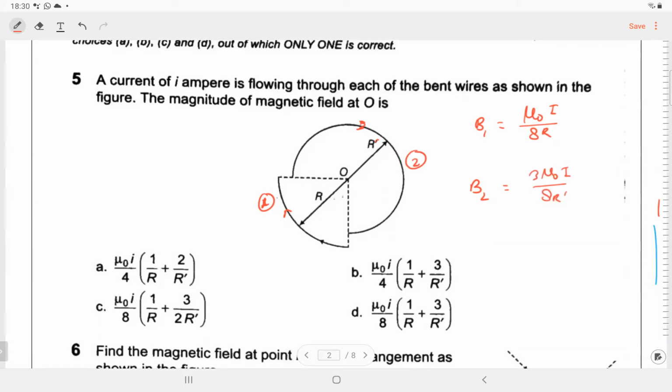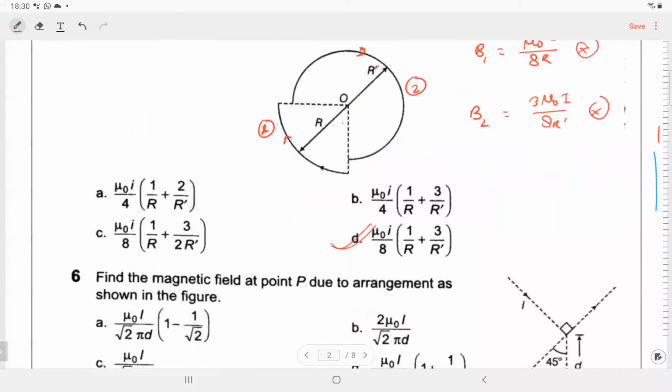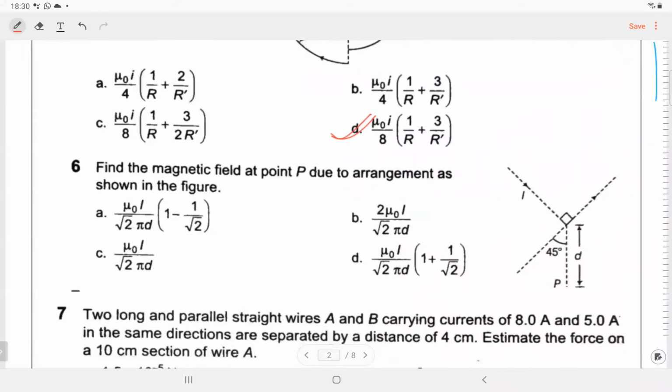Inwards, into the plane. Into the plane only, right? So both are inwards. We will add them. Answer is D. Okay, answer is D. Right. Question number 6. Find the magnetic field at point P due to the arrangement as shown.